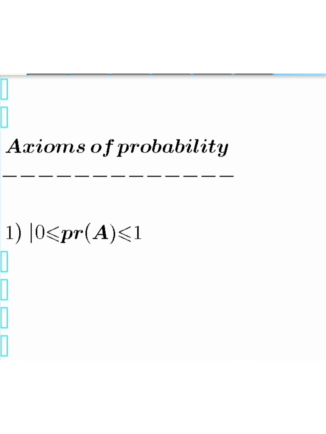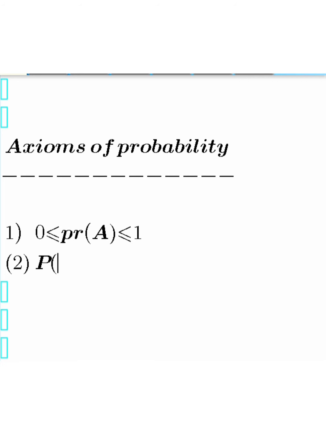So if you arrive at a final answer of 1.5 in a probability question, you should know that it is not a probability. Now, what is A? A simply belongs to the member of an event, and an event is also a member of the sample space. You understand? The basic foundation of probability, you need to be familiar with the sample space after an experiment, sample space, and event. Most people normally confuse sample space with event. Actually, the truth is that an event is a subset of the sample space. But don't worry, in my next video, I'll be explaining those parts to you. So let's just concentrate on this video.